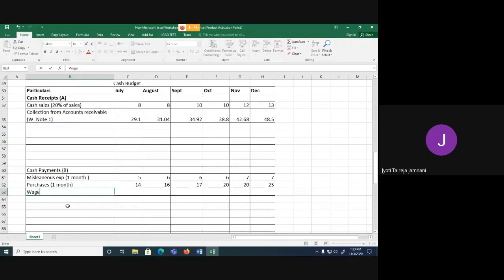So wages and salary, you can write into bracket 15 days, or you can also write it as half month.